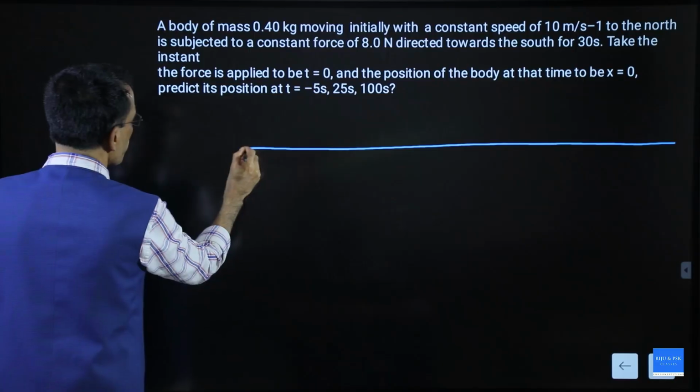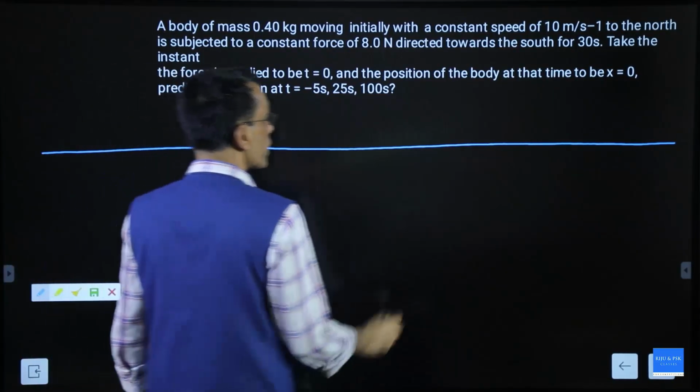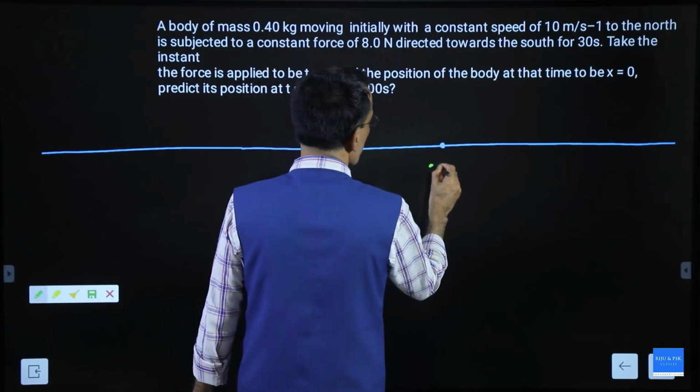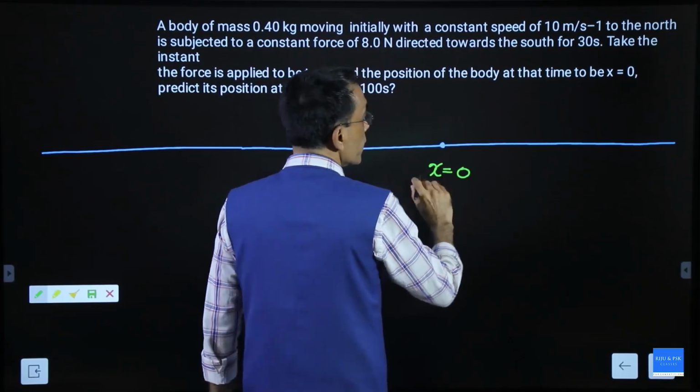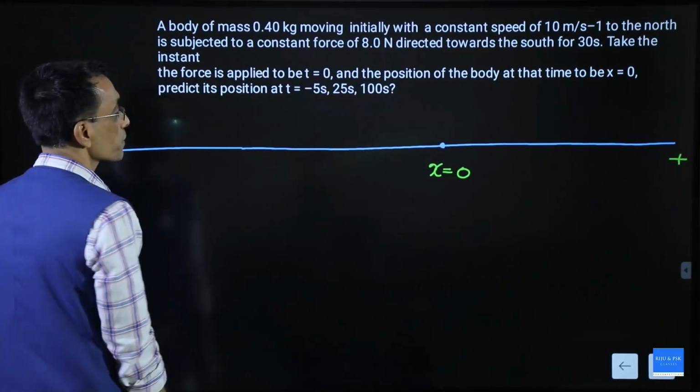Okay, it starts from somewhere, so it can be extended. On this straight line, there is a point called x equal to 0. This is the positive side of x and this is the negative side of x.